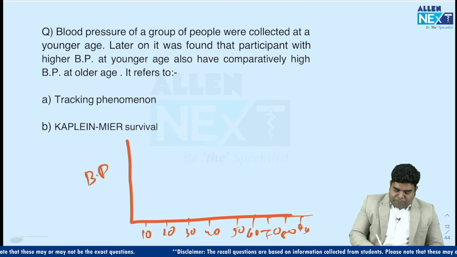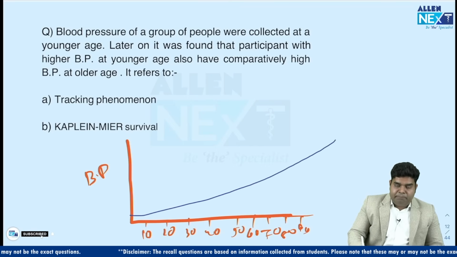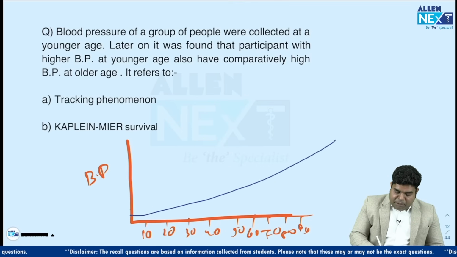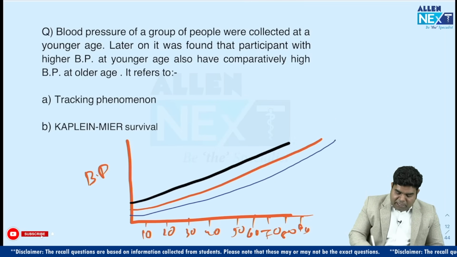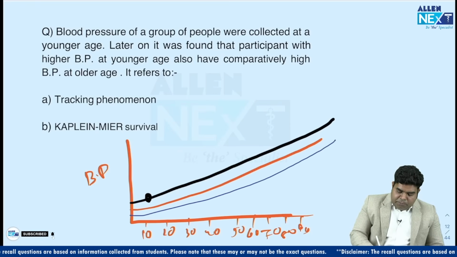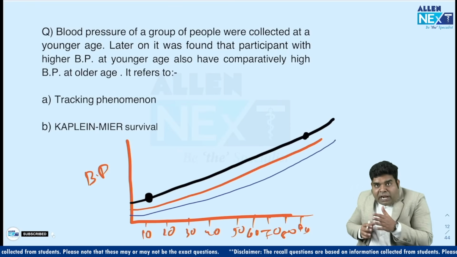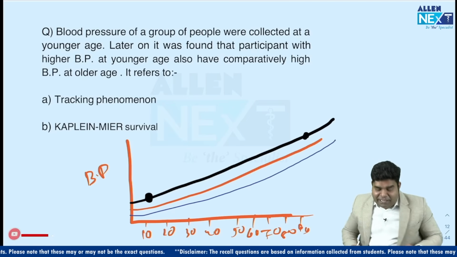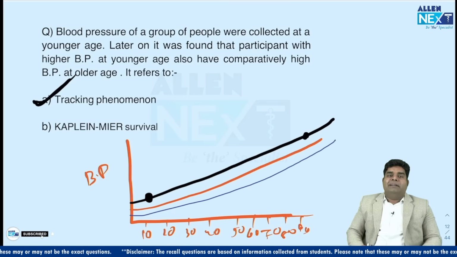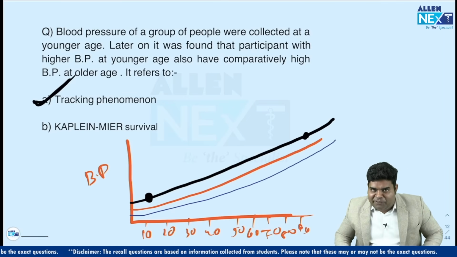So suppose one child has BP like this, second child has BP like this, third child has BP like this. So the child with more BP at 10 year will also have more BP at 80 year. It's like BP is tracking that boy. This is known as tracking phenomena, which is being given here.